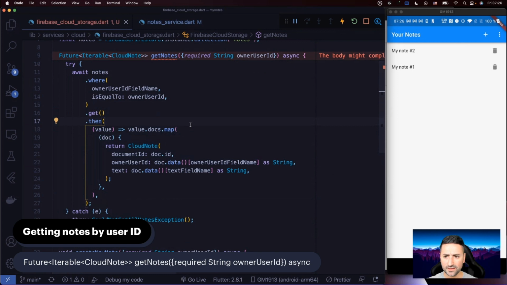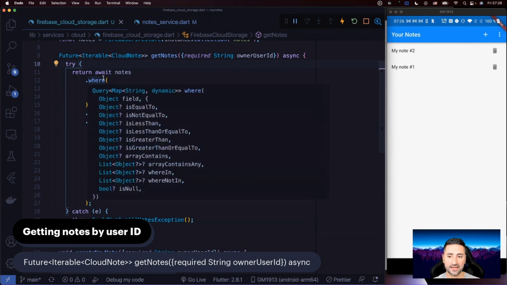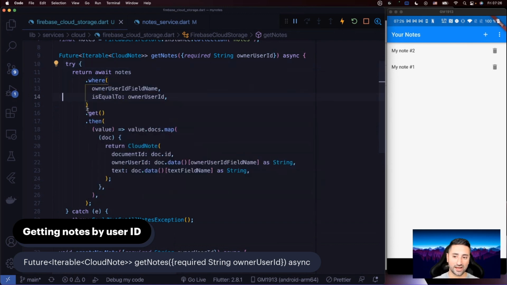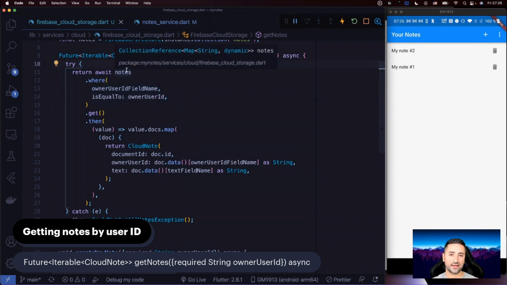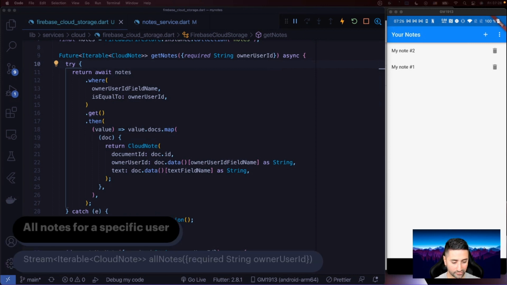Okay. And remember, we're at the moment awaiting on this, but we're not returning it. So let's just return it. So this is all basically just a fancy way of us communicating with Firebase Firestore and reading documents. And there's so much to explain that I can't go through all of these, but I really suggest that you play with these functions yourself, read the documentations, and see why is it that I'm using where and then get. So for that, you need to read all the documentations that come with these functions so you understand them better. Okay, so that's getting notes by user ID.